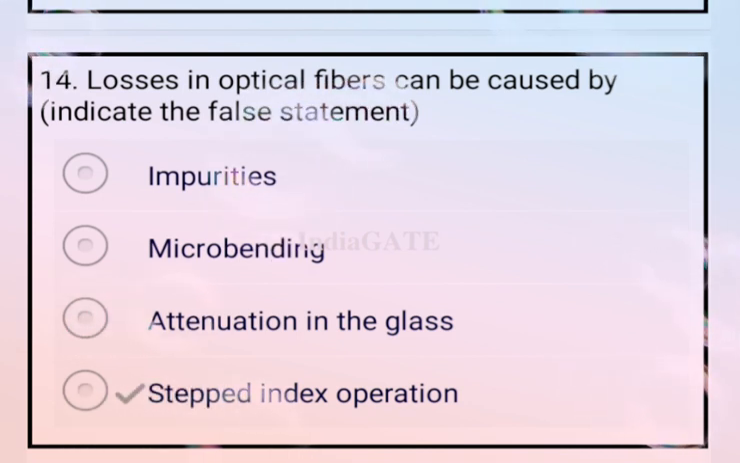Losses in optical fiber can be caused by. So here we have to find only the false statement. The false statement for this question is option D, that is step index operation, and the true statements are impurities, microbending, and attenuation in the glass. So the correct answer for this question is option D.